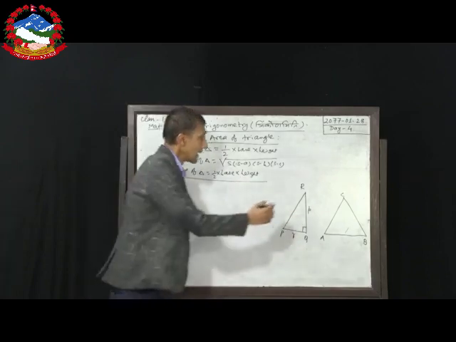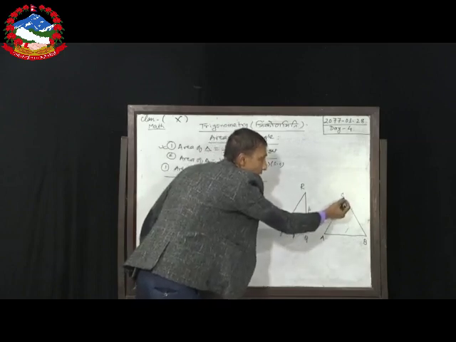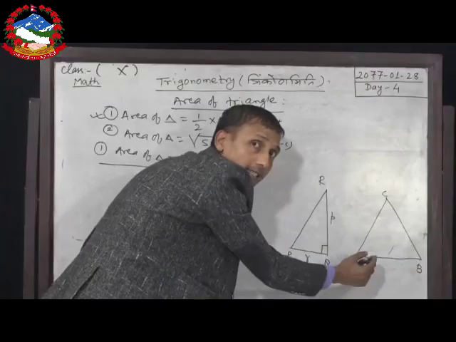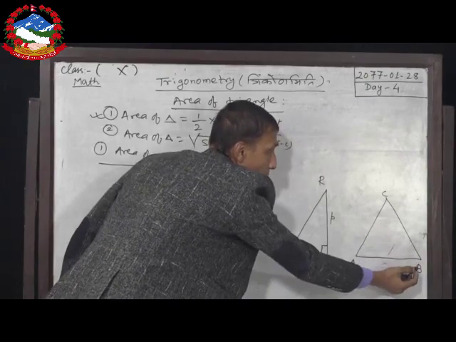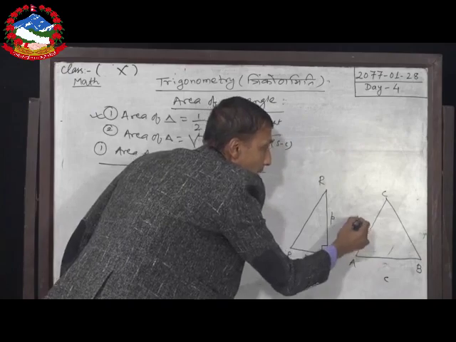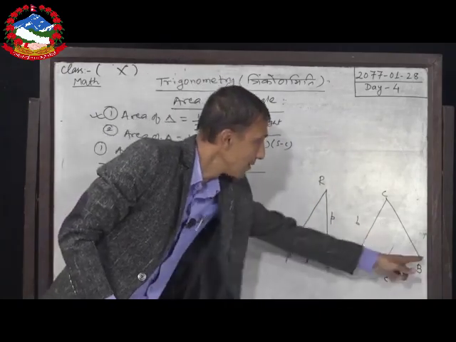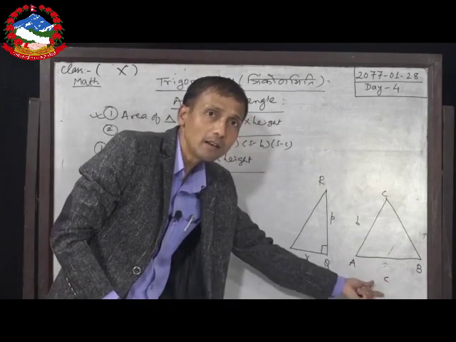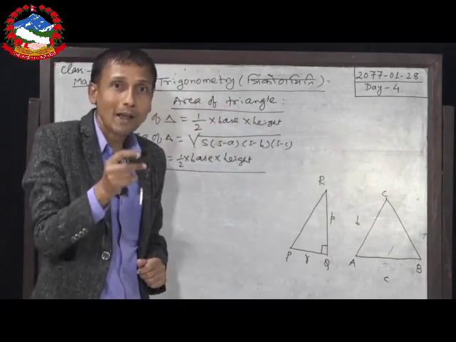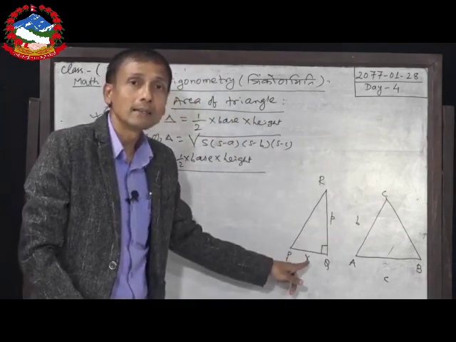But here in this triangle, the side opposite to vertex C is small c, and opposite of vertex B is small b. So, in this triangle only the base AB, its magnitude c, is given, but the height is not given. Our matter of concern is that in the earlier triangle both height and base were given.